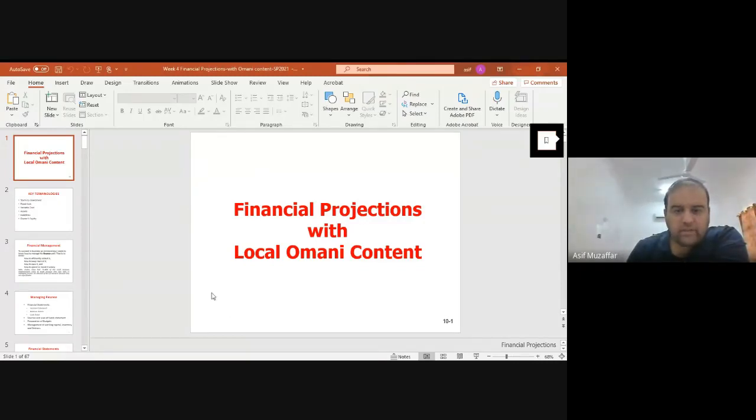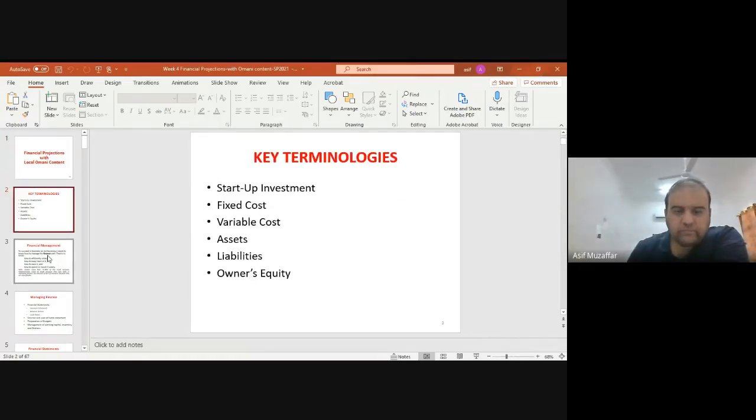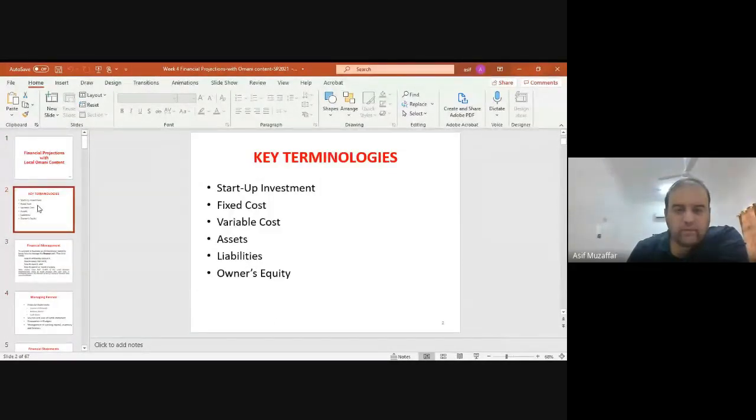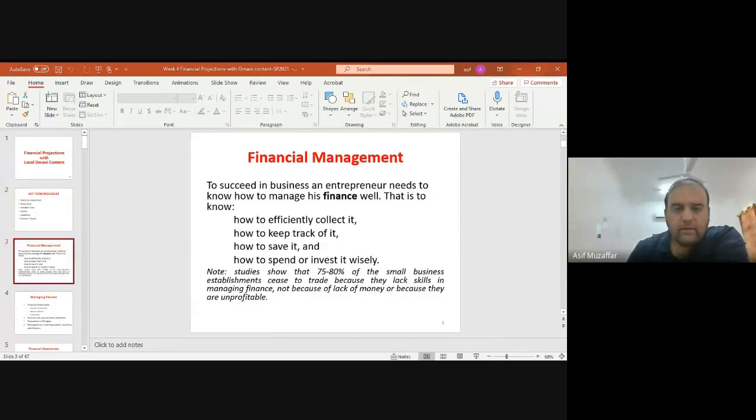Okay, so last time around we were talking about the financial projections and financial statements. So we discussed different concepts which were startup investment, fixed cost, variable cost, assets, liability, and owner's equity. So let me first share with you what we need to know about the three financial statements.